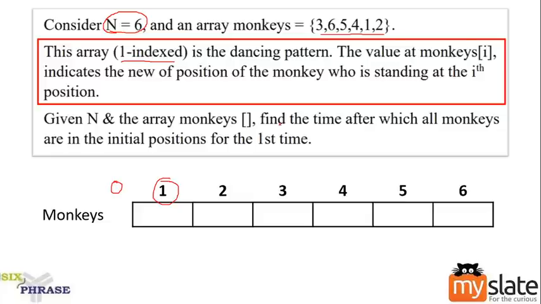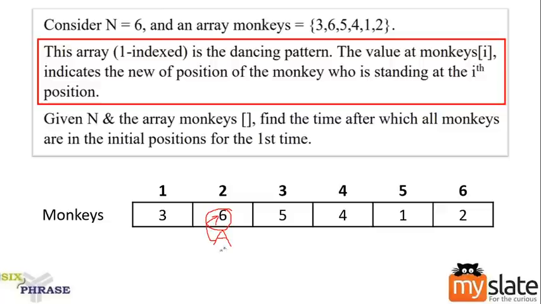Let me explain what they are telling you. We are given a one indexed array, which means index will start from 1. What do these values indicate? Let me write down the values: 3, 6, 5, 4, 1, 2. The value at monkeys of I. For example, the value at monkeys of 2 indicates the new position of the monkey who's standing at that position. If a monkey A is standing here, that monkey will go to the 6th position. That is what they say.